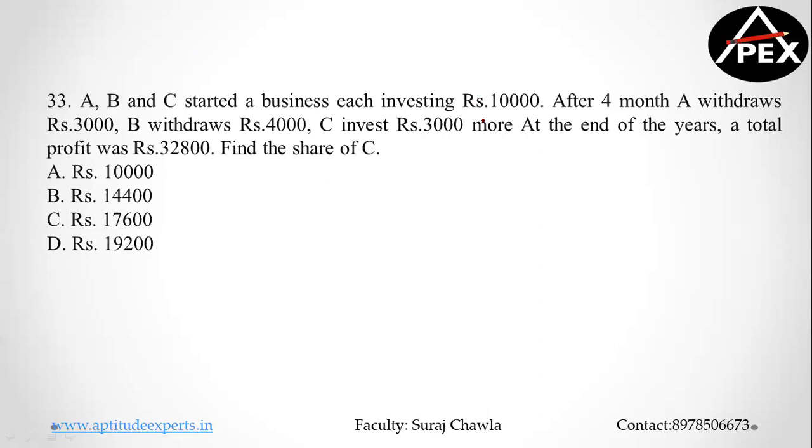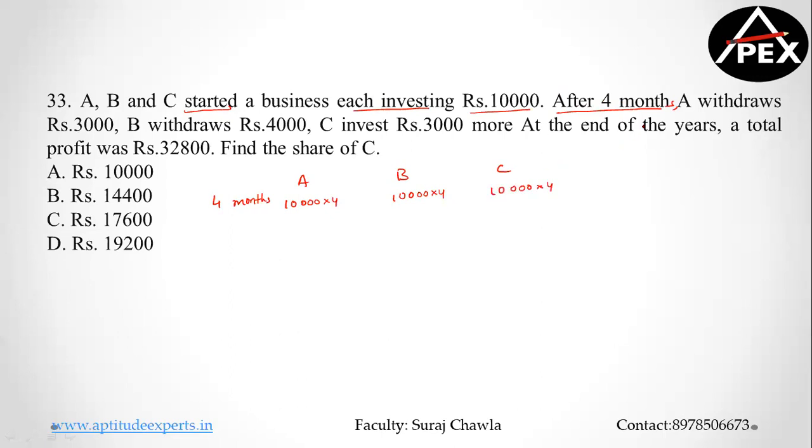So A, B, and C started the business. Now these are the important points. They started together by investing 10,000 rupees each. Now after 4 months, whenever the question gives you such breaks, start doing it like this. Let's say I'm writing A, B, and C. The first calculation will be the 4 months calculation, because the first break as per the question is after 4 months. So for 4 months, this guy's investment is 10,000 into 4. This guy's investment is also 10,000 into 4, and this guy's investment is also 10,000 into 4.